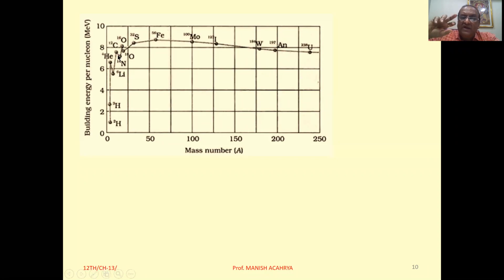But when these lighter nuclei combine to form the heavier nuclei, so when heavier nuclei is formed, then again we can observe here for heavier nuclei, the binding energy per nucleon increases. So when binding energy increases, the energy will be released. Okay. So this particular process in which lighter nuclei combine to form the heavier nuclei, that process is known as the fusion process. So either the fission or fusion takes place for the nuclei, the energy that will be always released. Clear to all of you?